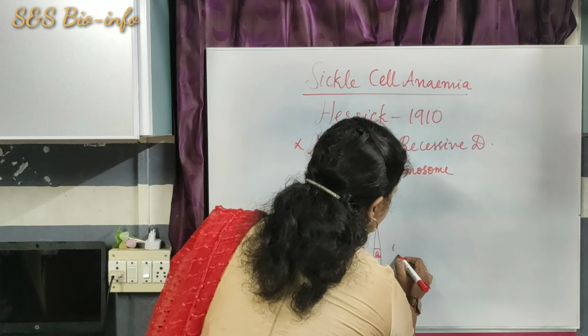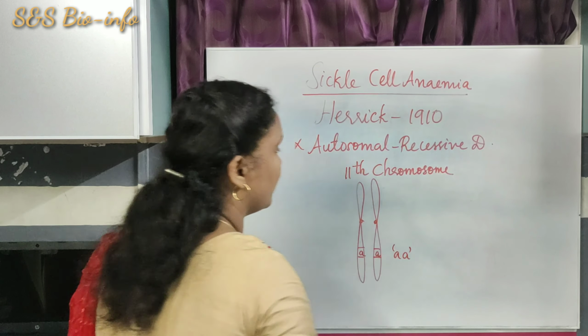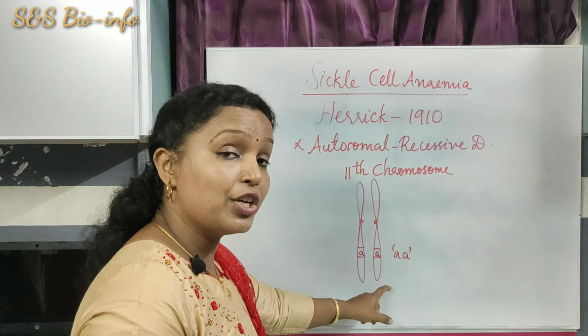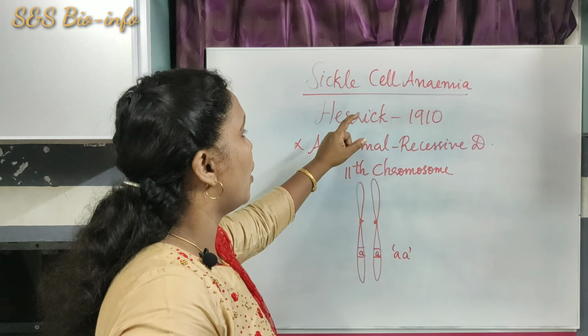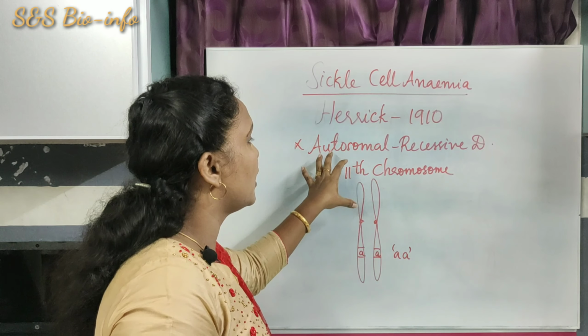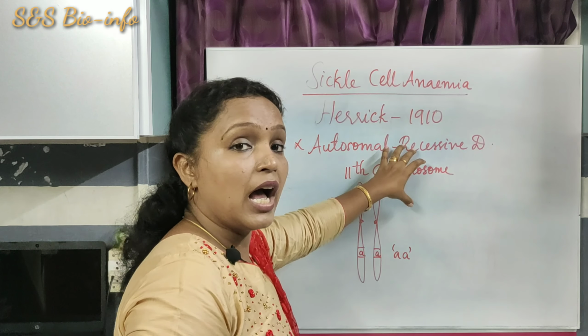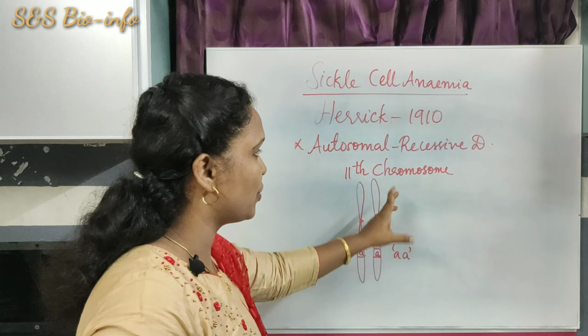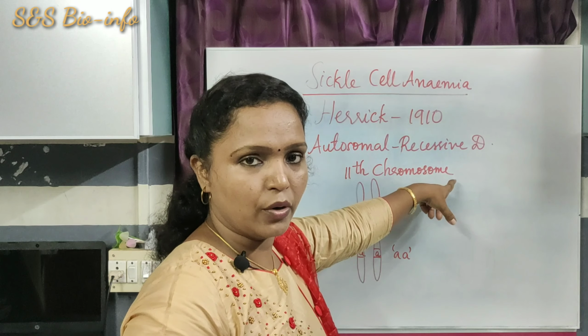This particular pair of homozygous recessive alleles causes sickle cell anemia. The mutation of these genes causes the sickle cell anemic condition. As the recessive alleles are present in the autosomes, it is known as an autosomal recessive disorder.